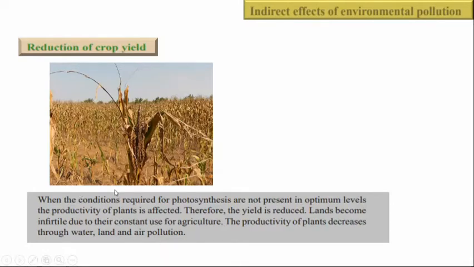So in this condition, photosynthesis is not present at the optimal level, right? Due to the environmental pollution, the soil and the plants have been affected. So what happens? They can't conduct proper photosynthesis. Therefore, the yield is reduced and the land becomes infertile due to constant use for agriculture. So the productivity of plants decreases through water, land, and air pollution, right? So that is the reduction of crop yield.